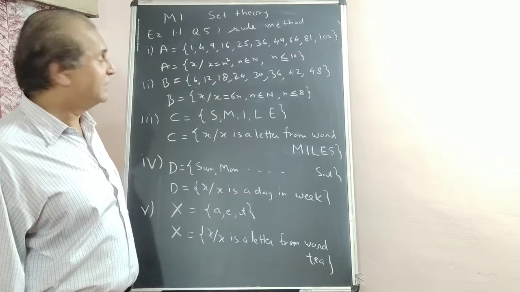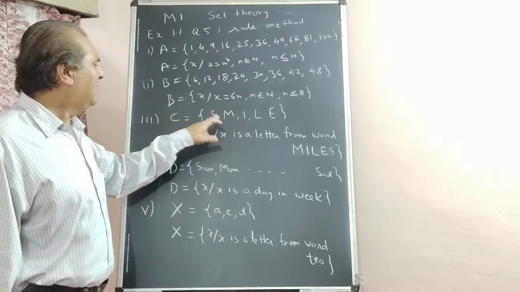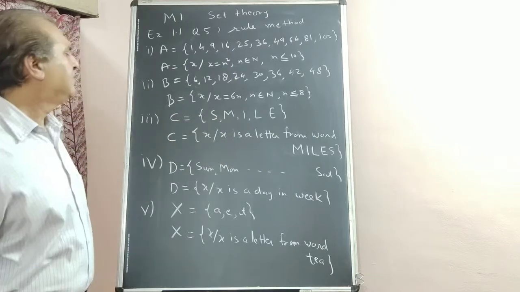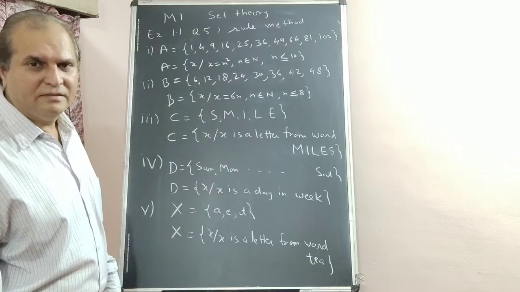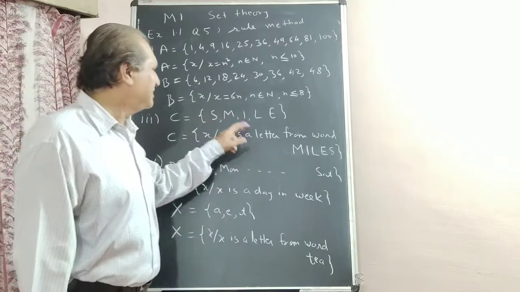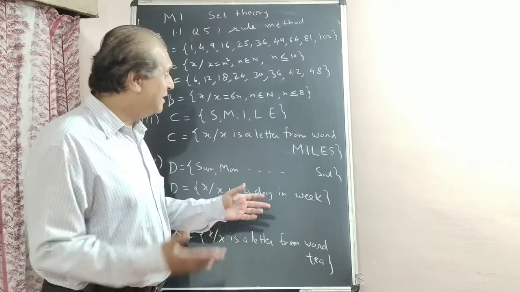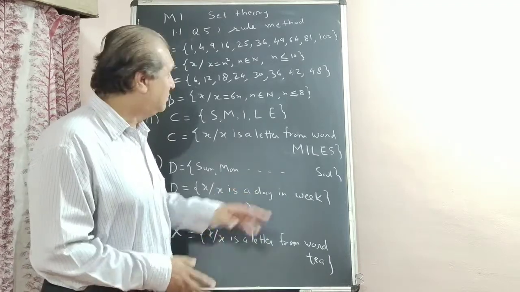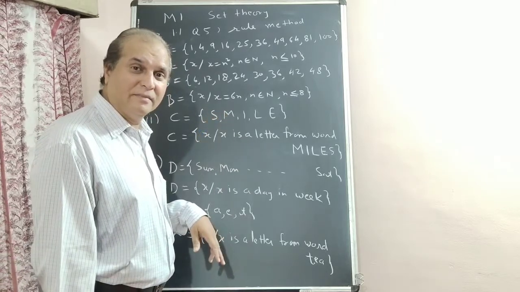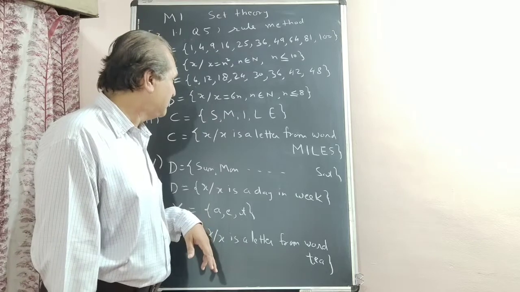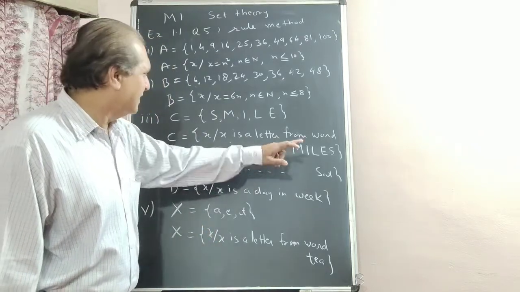Answer for this. Okay. Third, C: SMILE. So {x | x is a letter from the word smile}. It is not necessary that you write smile. Miles also will do, or any other word, as long as it contains only the letters S, M, I, L, E. Any other. Okay. Miles, I have written one.